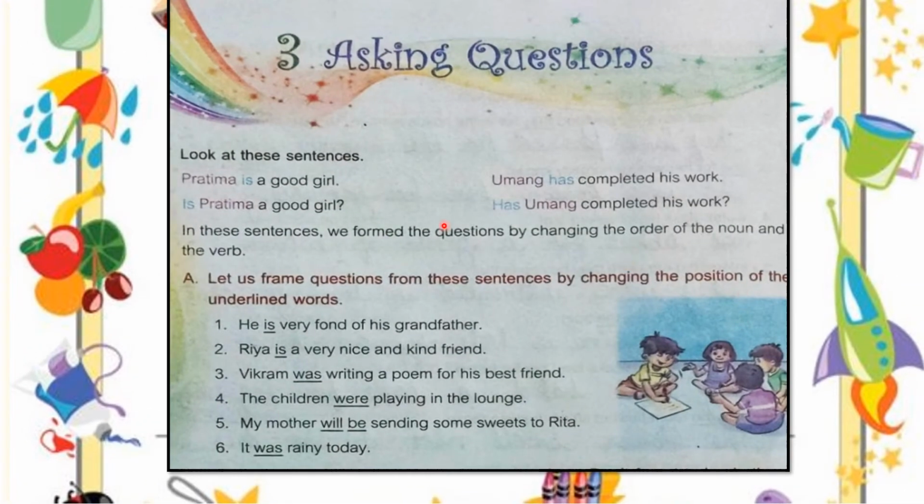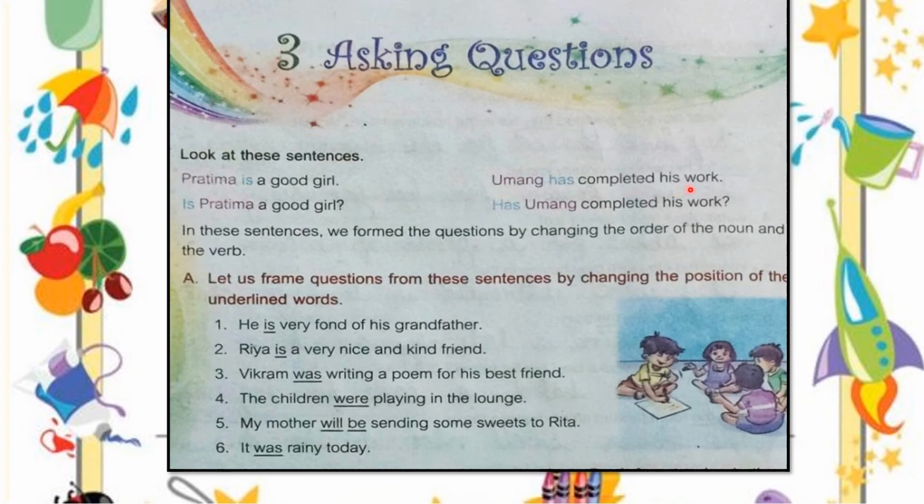So children, in your grammar book, there is chapter number 3. Okay, there are some exercises in your book. So look at the sentence: Pratima is a good girl. It's a normal sentence. If I want to make it a question sentence, how will I make it? For example, is Pratima a good girl? So Is is a capital letter, and at the end there should be a question mark because we are framing a question. Okay, children, remember this thing: the first letter should always be capital, and at the end there should be a question mark.